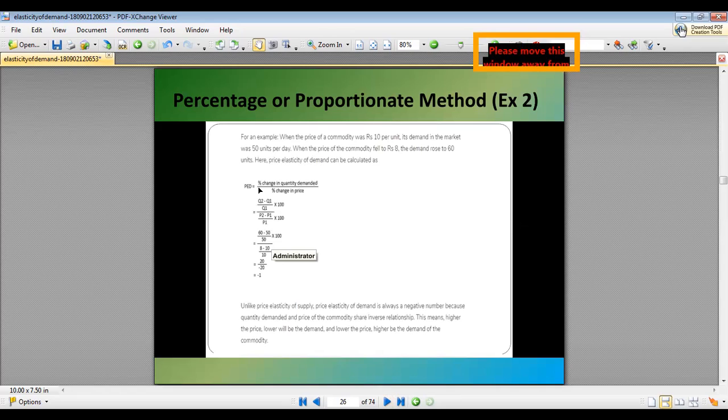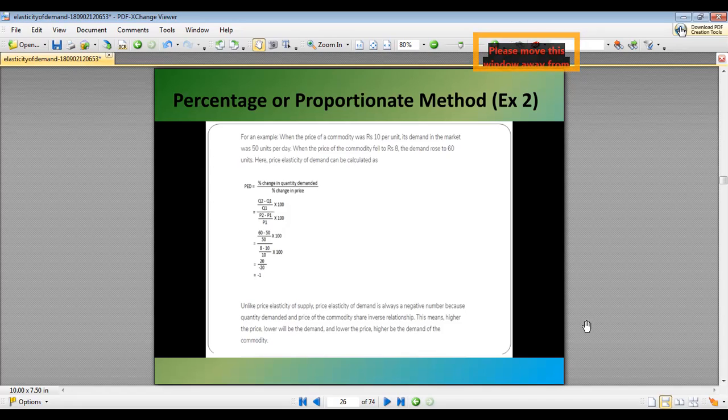So next sum is: when the price of a commodity was rupees 10 per unit, its demand in the market was 50 units per day. When the price of the commodity fell to rupees 8, the demand rose to 60 units per day. So the price elasticity will be percentage change in the quantity divided by percentage change in the price. So percentage change in the quantity will be Q2 minus Q1 divided by Q1 multiplied by 100, and percentage change in price will be P2 minus P1 divided by P1, that is the original price, multiplied by 100.